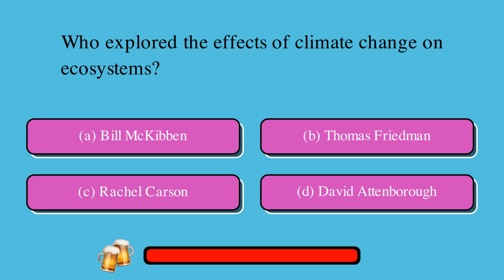Who explored the effects of climate change on ecosystems and its possible solutions? A. Bill McKibben, or B. Thomas Friedman, or C. Rachel Carson, or D. David Attenborough? The correct answer is A. Bill McKibben.